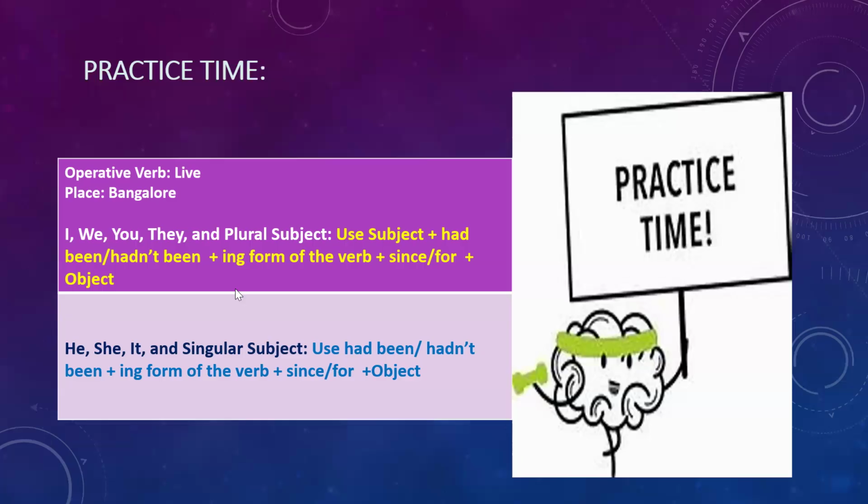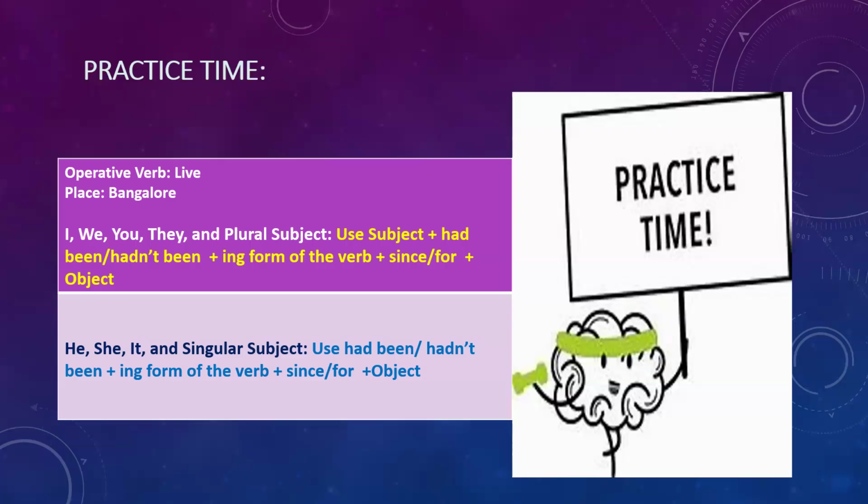Look at the sentences. I had been living in Bangalore since birth. Since birth. Negative, I hadn't been living in Bangalore since birth. Hadn't been. Positive and negative.